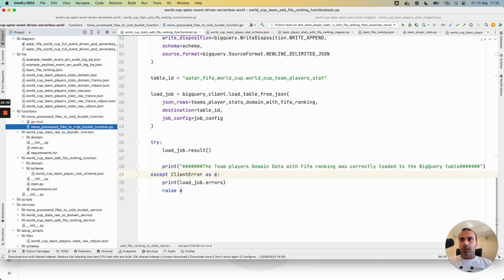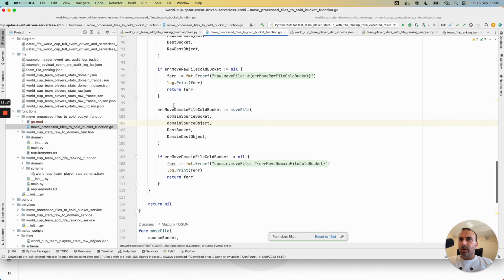And this kind of architecture facilitates the way to change a language if necessary. I wanted to show this example with Go.